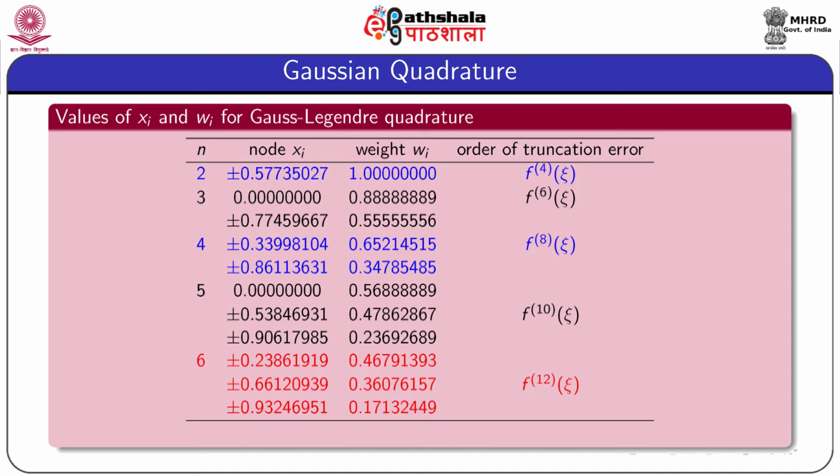That indicates that if the integrand is a polynomial of degree up to 11, then the 6-point Gauss-Legendre formula gives an exact answer. So, using a very small number of calculations, we get a more accurate or exact answer using the 6-point Gauss-Legendre quadrature formula. So, we can conclude that the Gauss-Legendre quadrature formula is better than the Newton-Cotes quadrature formula.